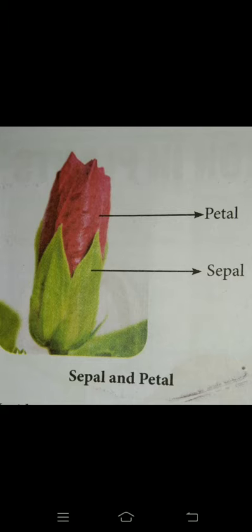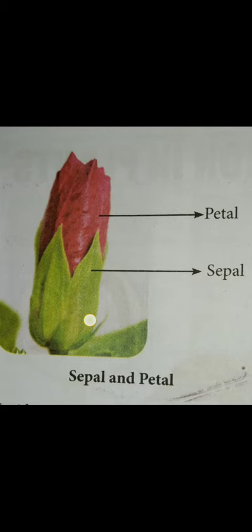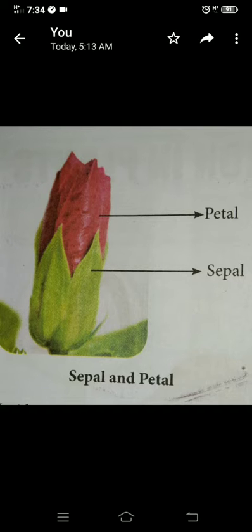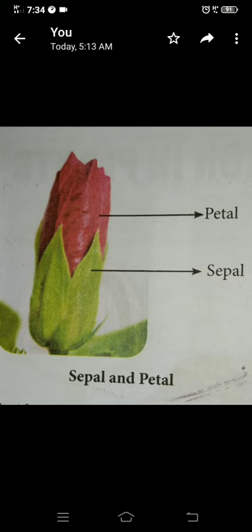What is the function each is doing, we want to know. The first one, the sepal, is otherwise called the calyx. It is the green colored part of the flower. When a bud forms, it gives protection to the flower inside. The next one is the petal. The petal is the colorful part of the flower. If you remove the sepal, it is then possible to remove the petal easily.